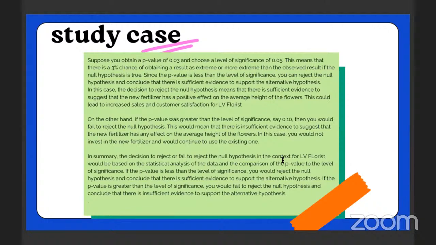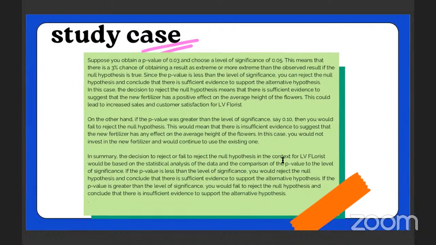In this case, the decision to reject the null hypothesis means that there is sufficient evidence to suggest that the new fertilizer has a positive effect on the average height of the flowers. This could lead to increased sales and customer satisfaction for LV Florist.